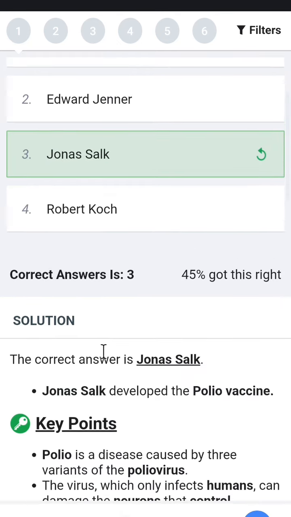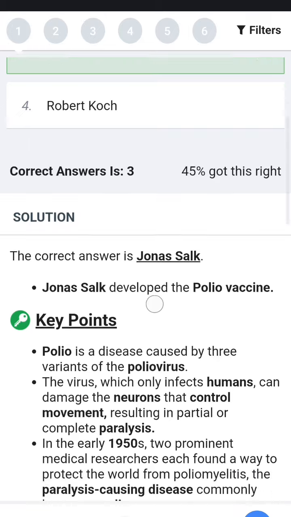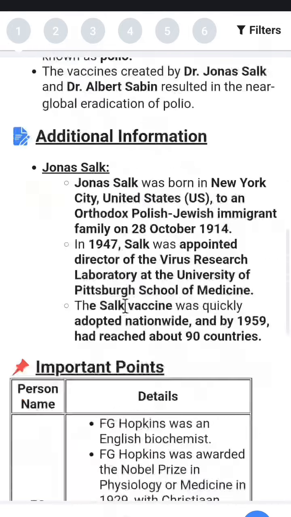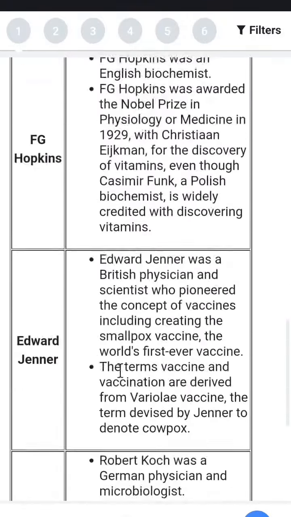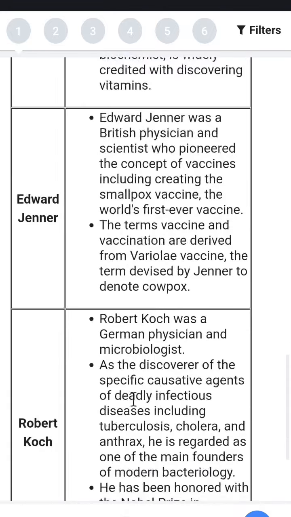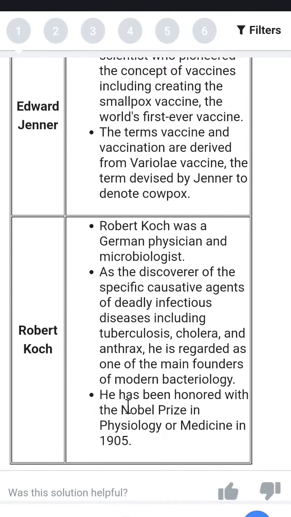Robert Koch discovered the concepts of tuberculosis, cholera, and anthrax, and is a modern bacteriologist.